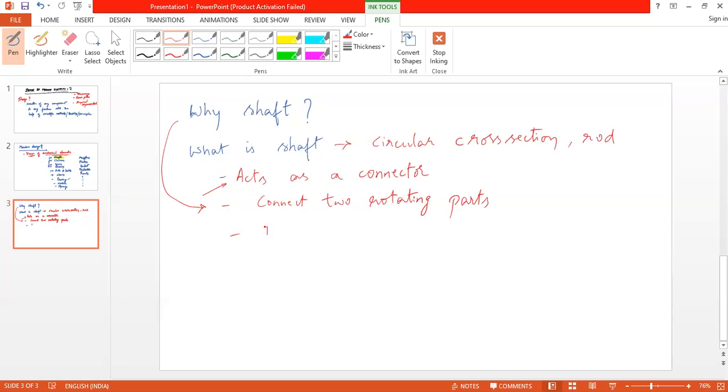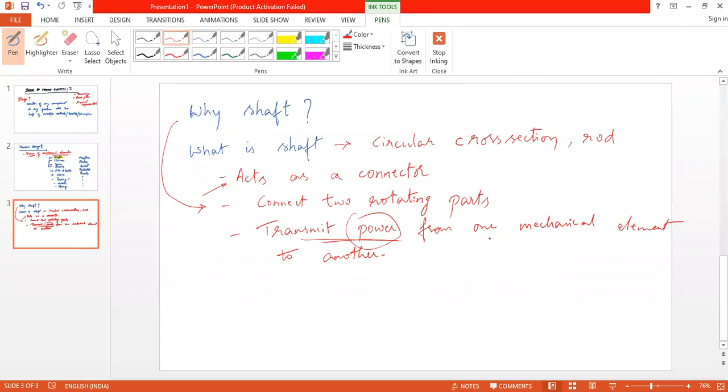Yeah, this is what I was expecting. So what do you mean by transmitting power? What is the unit of power? Watt. Okay, the unit of power is watt.